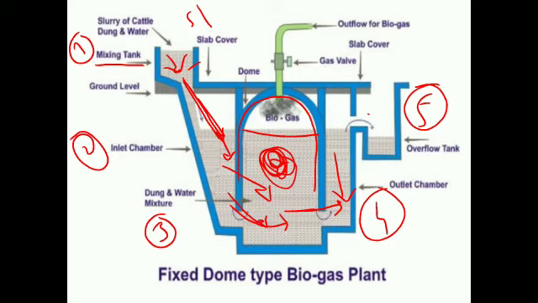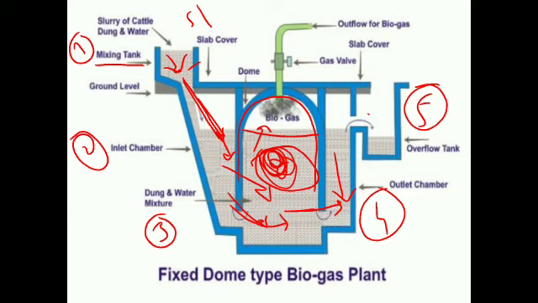So what happens in between 2 to 3 months? The anaerobic bacteria is formed in that slurry, and that anaerobic bacteria is responsible for the fermentation of the raw material. As the fermentation of raw material takes place, the generation of biogas takes place, and whatever biogas is produced is accumulated in the digester.